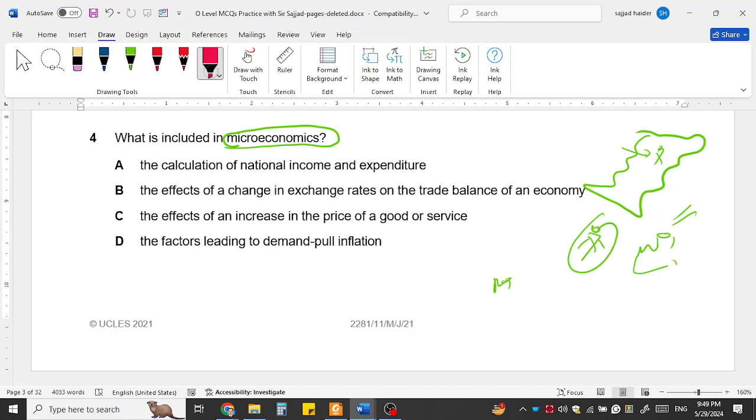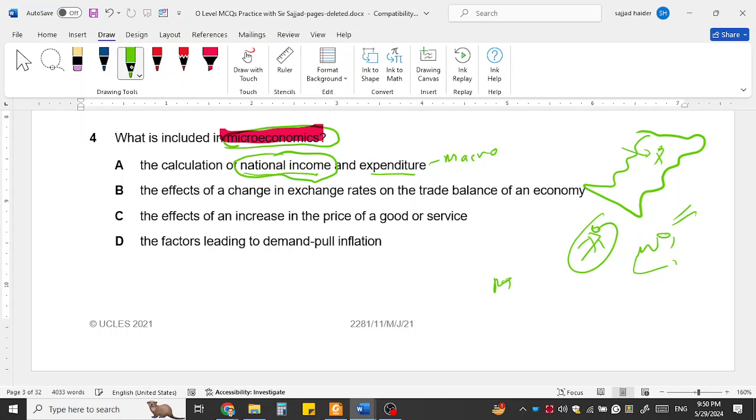So what is included in microeconomics? Is it the calculation of the national income and expenditure? National income means income of all the people living in that country. It comes in the ambit of macroeconomics.